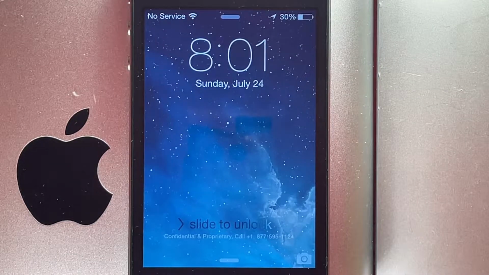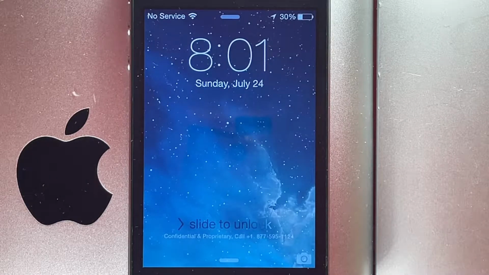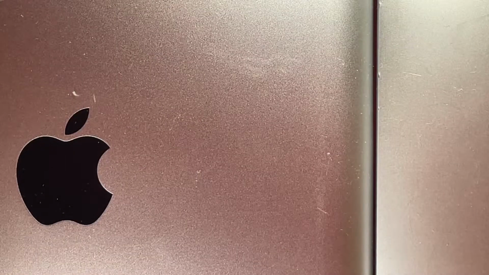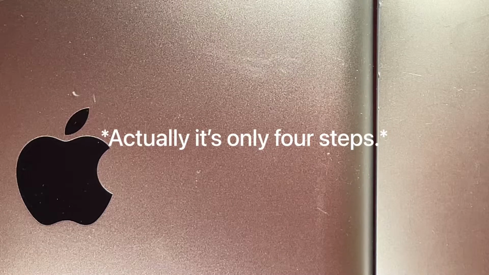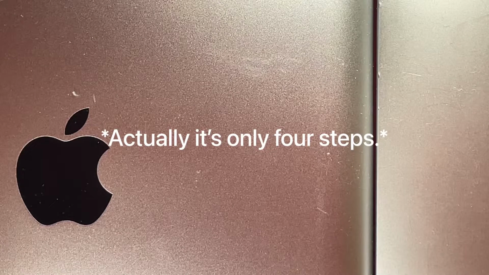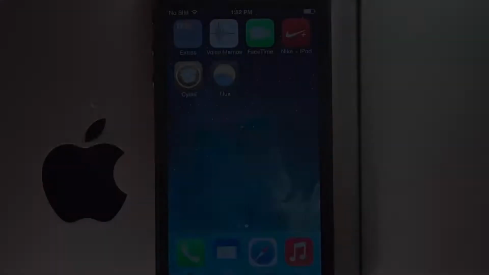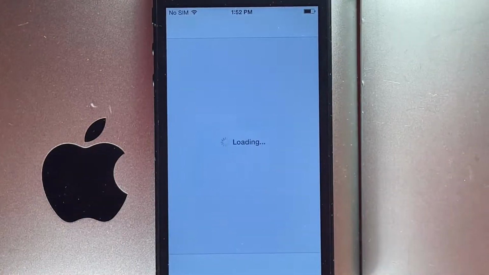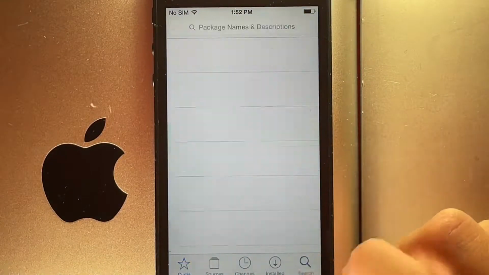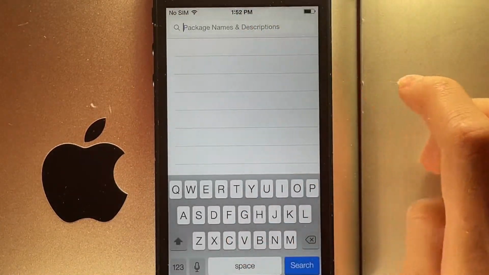Today I'm going to be doing a tutorial video on how you can make your iPhone look like it's running an internal UI build. Basically that means it's a prototype build of iOS. Let's get into it. For this tutorial I'm going to walk through 6 steps that I did to make this work. Now for step 1, I'm going to tell you about a few Cydia tweaks that you should install for this tutorial.